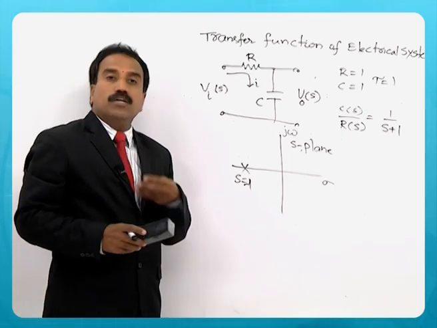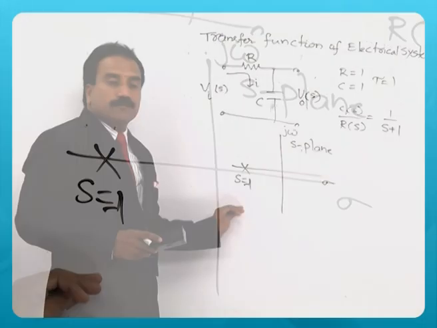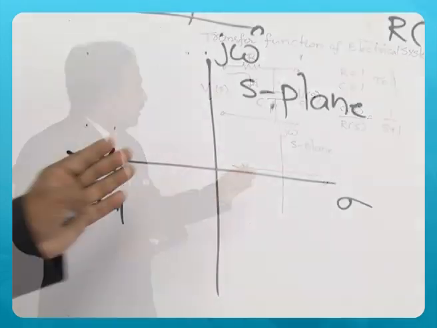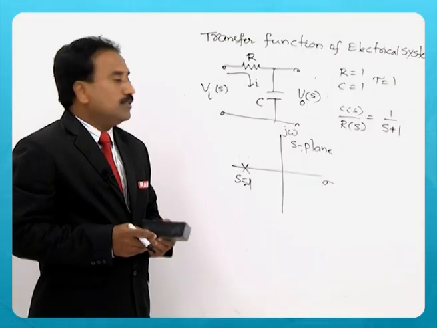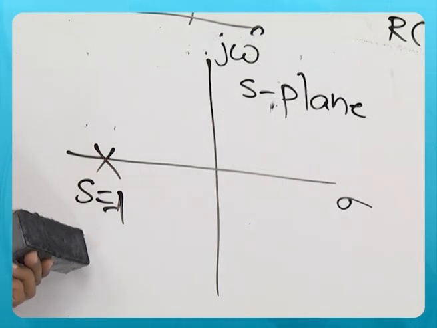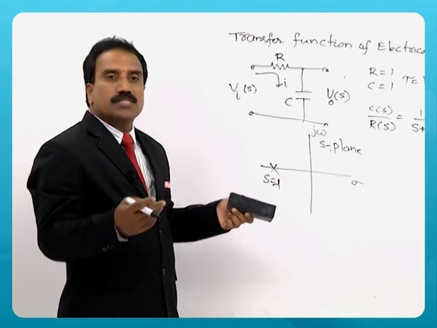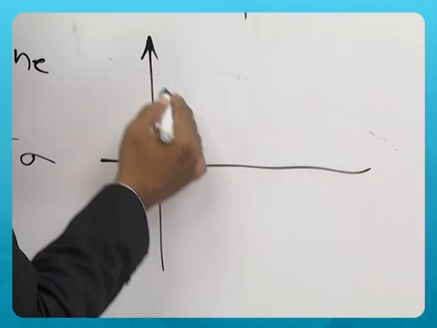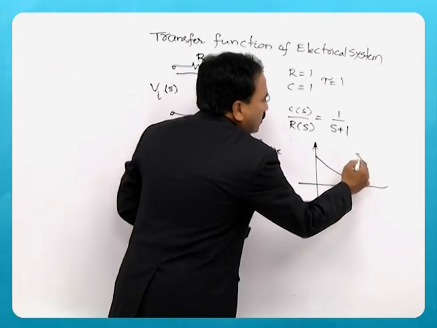The stable region in the S plane is the entire left half; the imaginary axis is the boundary, and the right half of the S plane is an unstable region. So, for this pole in the left half of the S plane, when the system is excited by an impulse input, you have seen the response decays exponentially. So, it is a stable system.